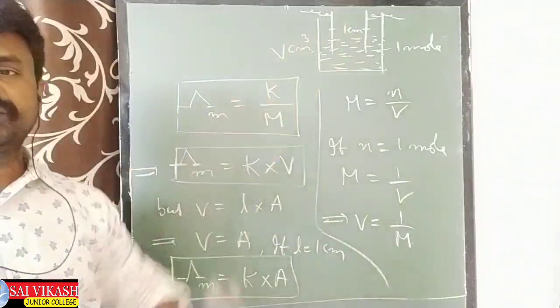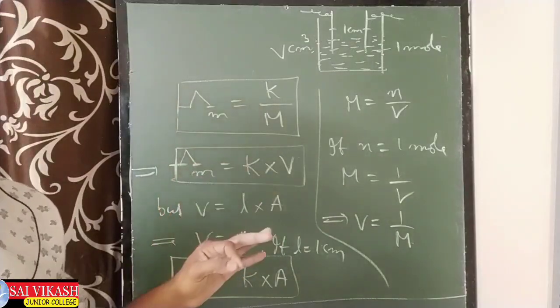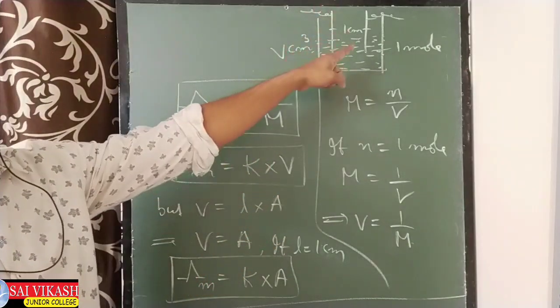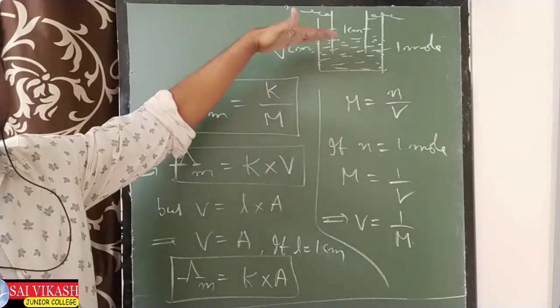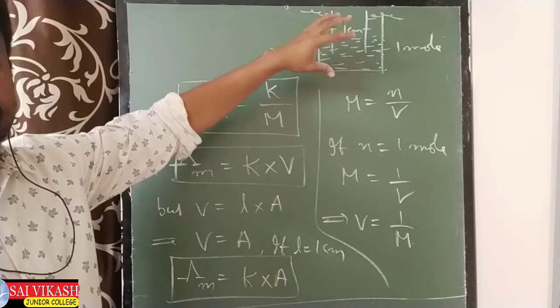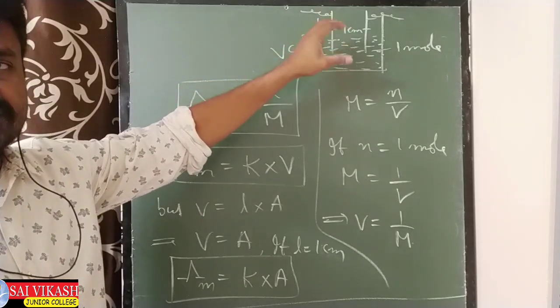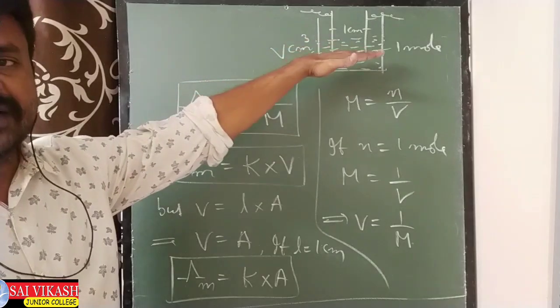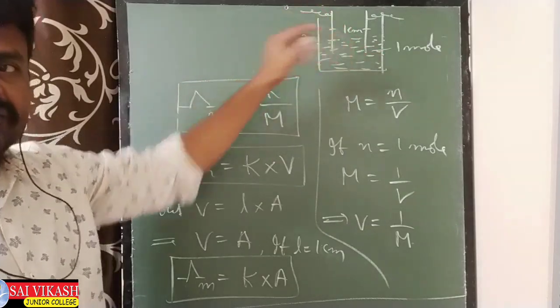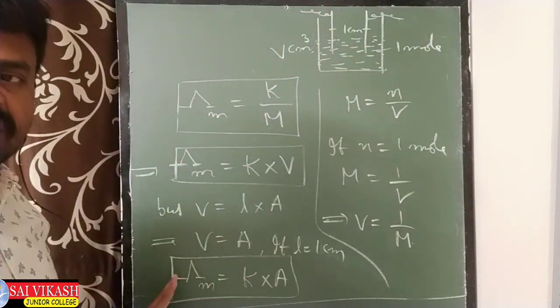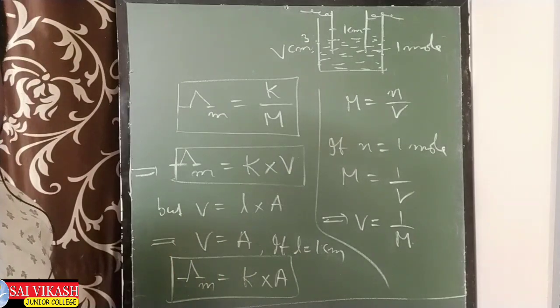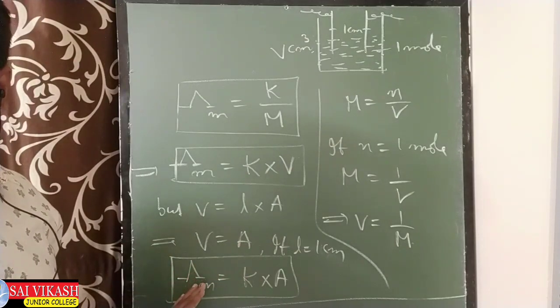Molar, 1 mole should be taken. Simply मैं क्या बोल रहा हूँ कि 1 mole of the electrolyte ले लिया, in this 1 mole of electrolyte, whatever ions are forming, through all these ions कितना conductivity आता है, that is called molar conductivity.